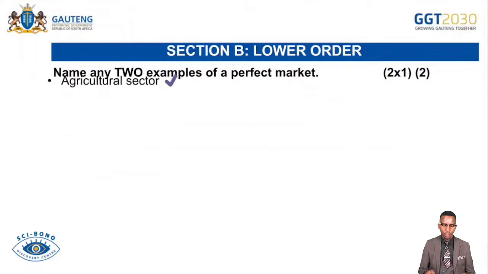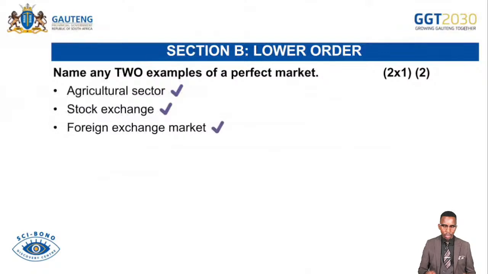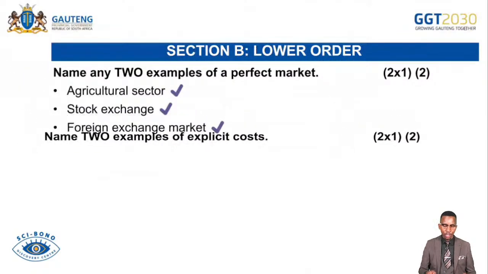And then we go further with the lower order: name any two examples of perfect markets. In this case, we talk about the agricultural sector or industry, the stock exchange or foreign exchange market. We talk about the foreign exchange market, and then the JSE is also there.